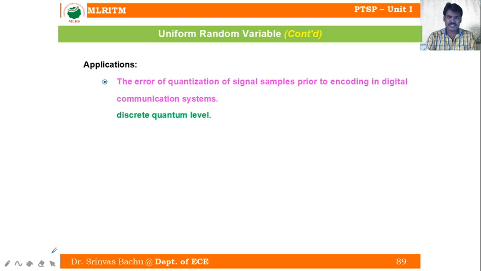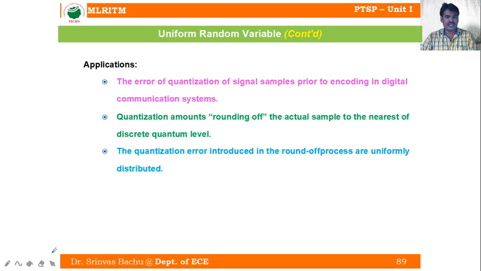Now its application here: the error in quantization. In digital communication theory, we look at the quantization error of signal samples prior to encoding in a digital communication system. Quantization amounts to rounding off the actual sample to the nearest discrete quantum level. The quantization errors introduced in the round-off process are uniformly distributed. So these are the applications in digital communication systems; in the quantization process we use the uniform random variable.